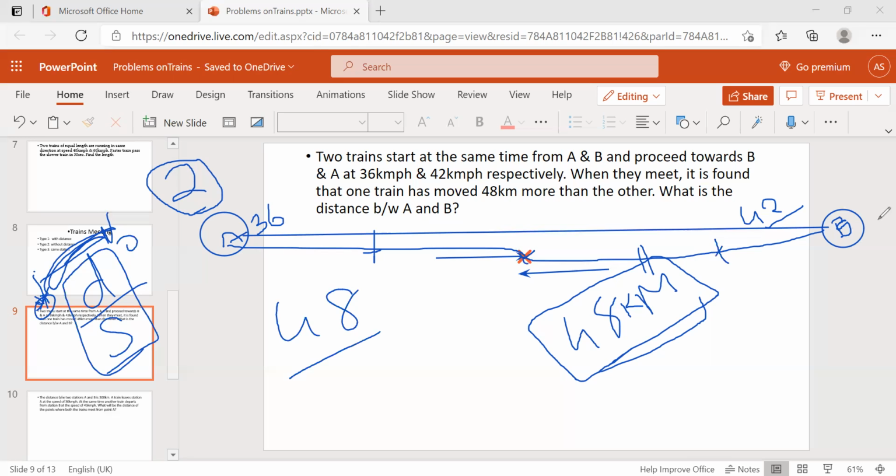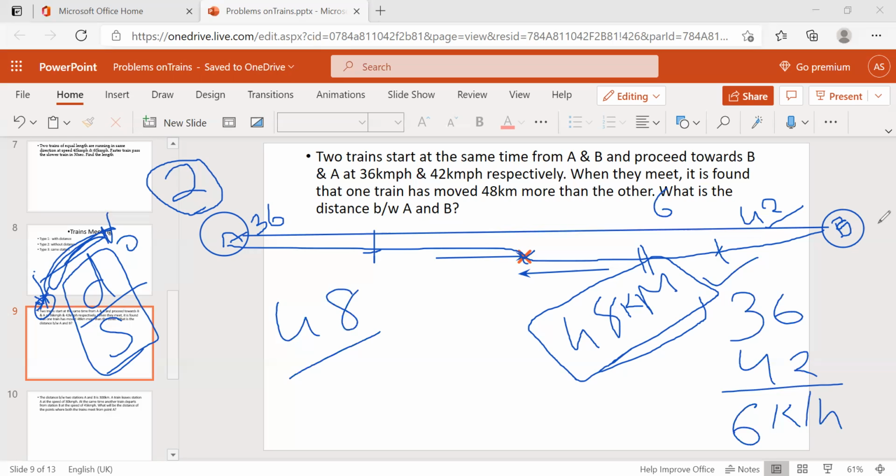What is the difference here? 36 kilometers per hour and 42 kilometers per hour, so the difference is 6 kilometers per hour. Which one is faster? This one. So in 1 hour, it moves 6 kilometers ahead compared to this train.